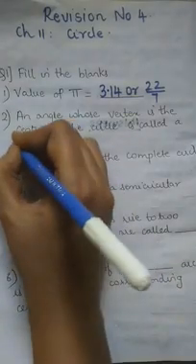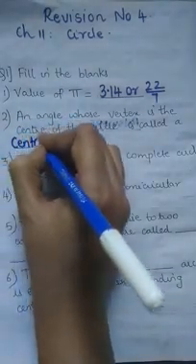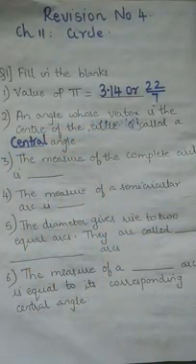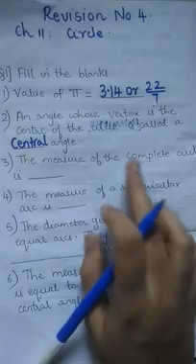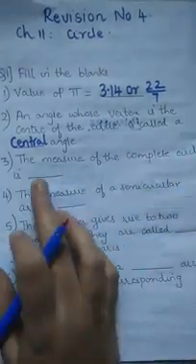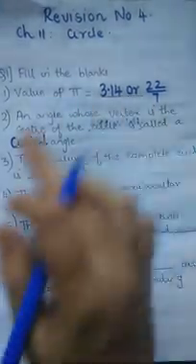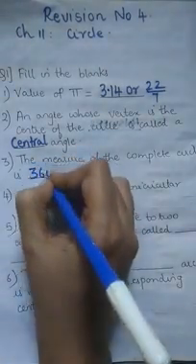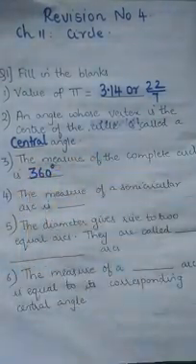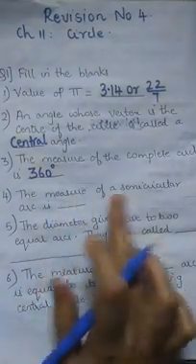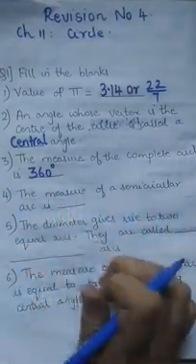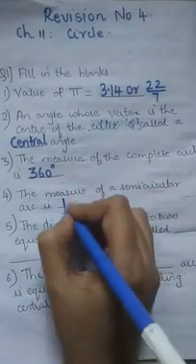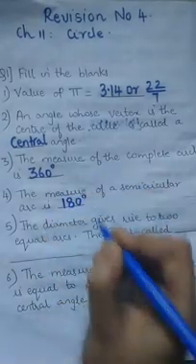Very good. Central angle. C-E-N-T-R-A-L, central angle. The measure of a complete circle is dash. What is the measure of a full complete circle? 360 degree. Very good. Next, the measure of a semicircular arc. Semicircular arc means half circle, which is 180 degree.